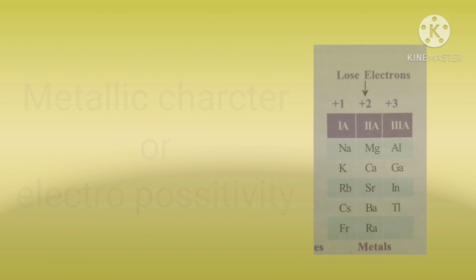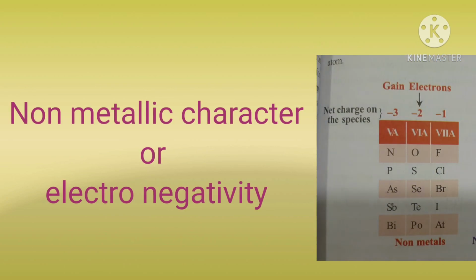We discussed cations and anions in the previous videos also. Recollect that information, children. Similarly, non-metals like oxygen, fluorine and chlorine acquire the electron configuration of inert gases by gaining electrons. This property is called non-metallic character or electronegativity of the element.